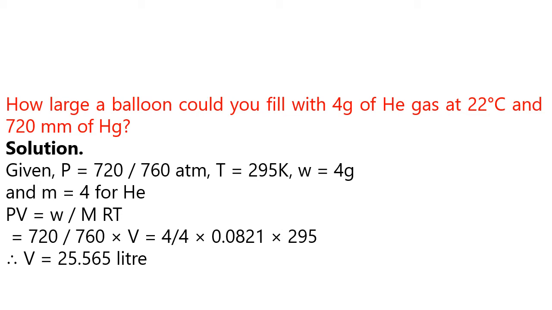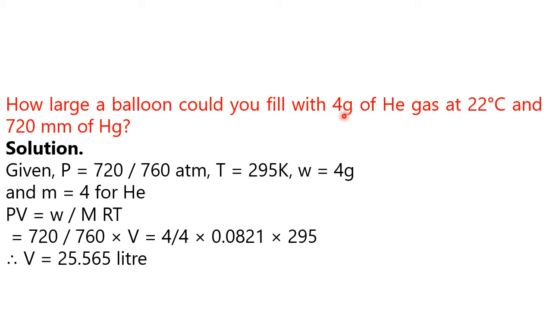Second problem: how large a balloon could you fill with 4 gram of helium gas at 22 degrees centigrade and 720 millimeter of mercury? The mass of the helium gas is given, and we need to find how much volume it takes. So we will convert mass into the number of moles.